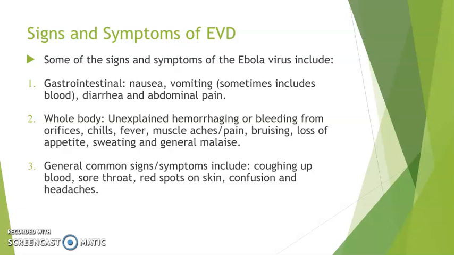Next would be some whole body symptoms such as unexplained hemorrhaging or bleeding from orifices, chills, fever, muscle aches, pains, bruising, loss of appetite, sweating, and general malaise or discomfort. Some general signs and symptoms include hemoptysis or coughing up blood, sore throat, red spots on skin, confusion, or headaches.